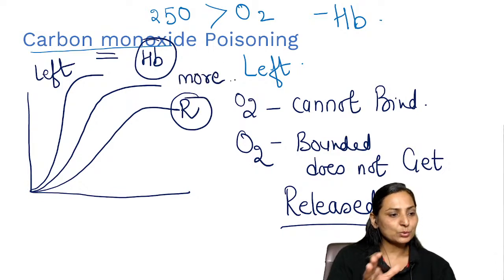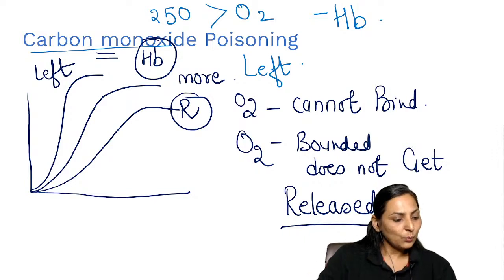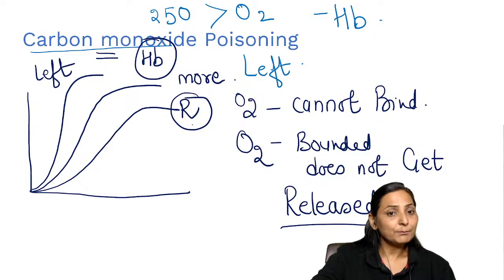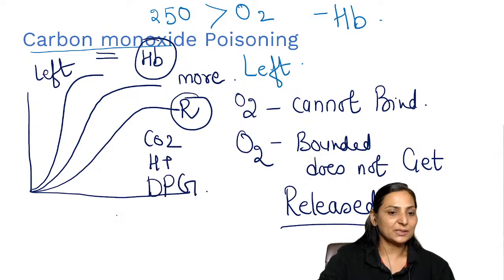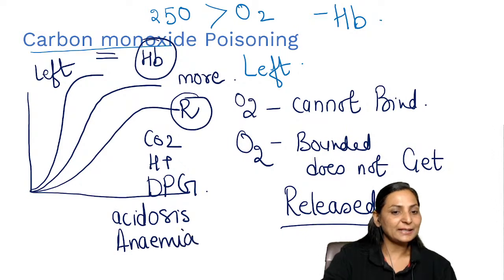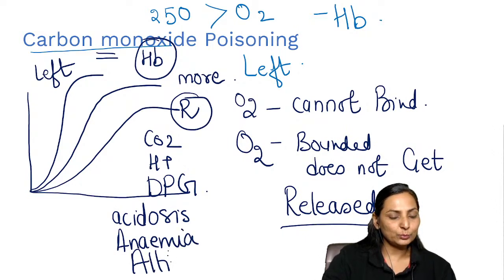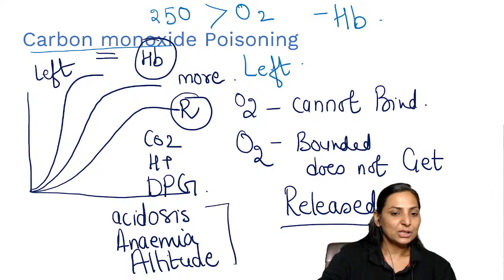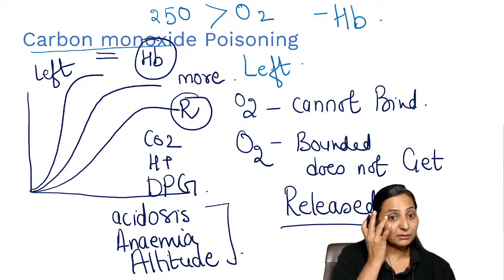What is more which is going to cause right shift? राइट मतलब आप ऑक्सीजन कहां दे रहे हो? टिश्यूज को, ठीक है? तो टिश्यूज को ऑक्सीजन कब लगेगा? R. What is R? R is more of carbon dioxide, more of H plus, more of DPG. So the conditions like acidosis, anemia, A, and another A, altitude, which is high altitude. These are the conditions which are going to shift the curve to the right.